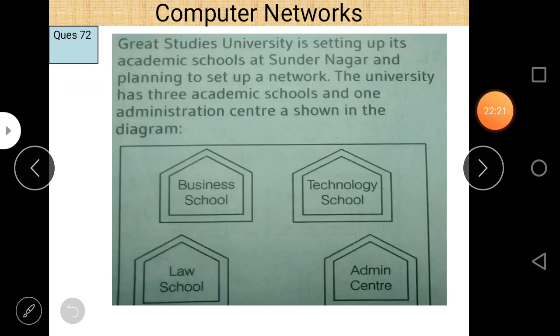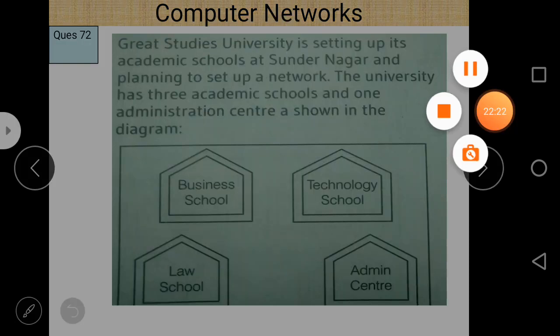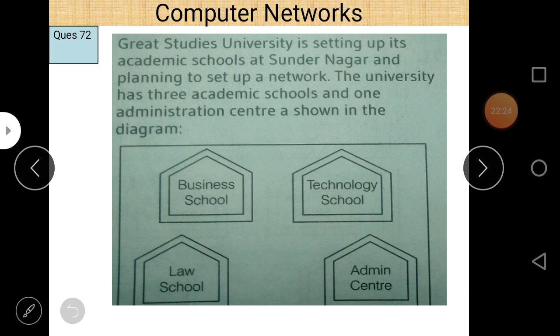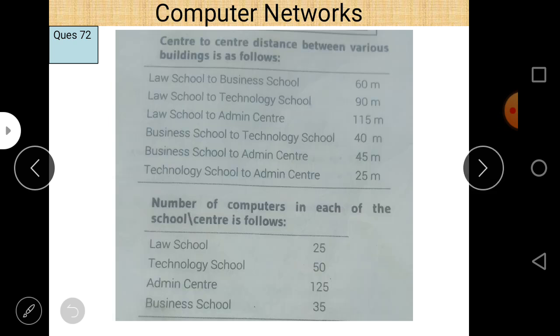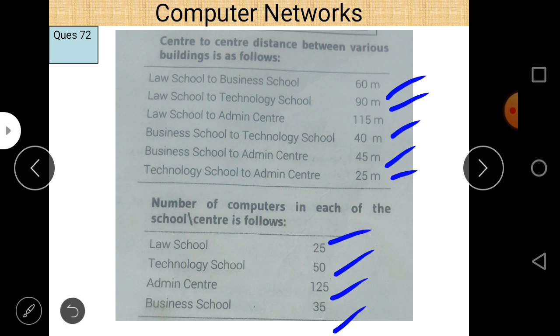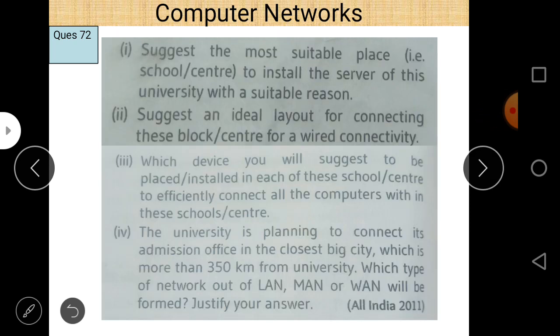Next question, question number 72, and this is the last question regarding this lecture. The Great Studies University is setting up its academic schools at Sundarnagar, and the plan is to set up a network. The university has 3 academic schools and 1 administration center as shown in this diagram. The distance is also given, and the number of computers is also given, as in the previous question. There are 4 questions related to it.